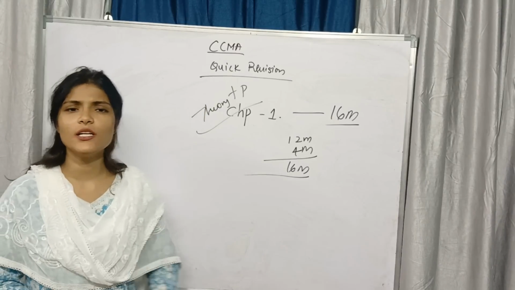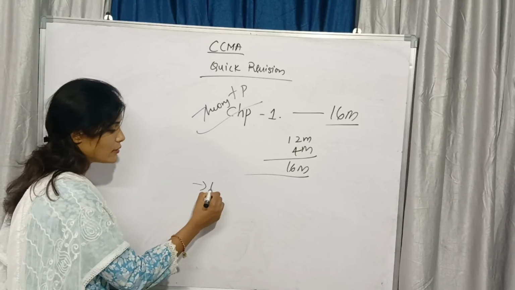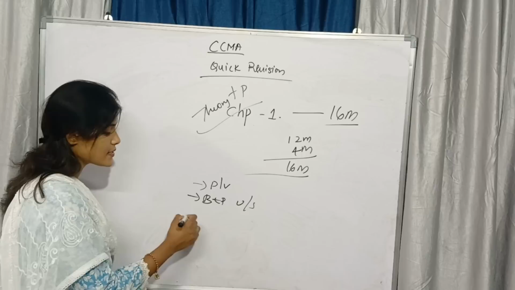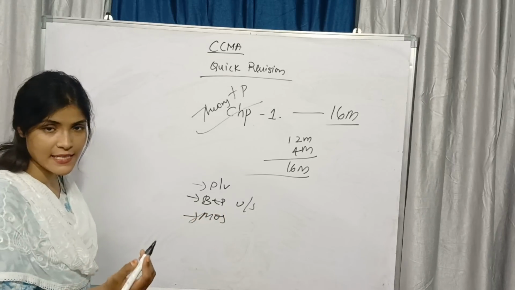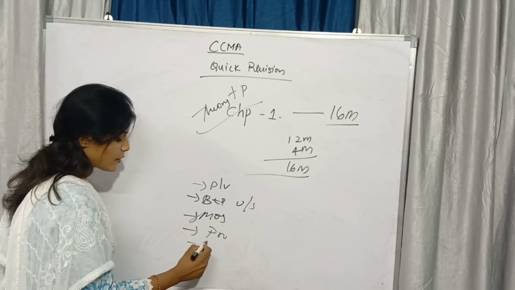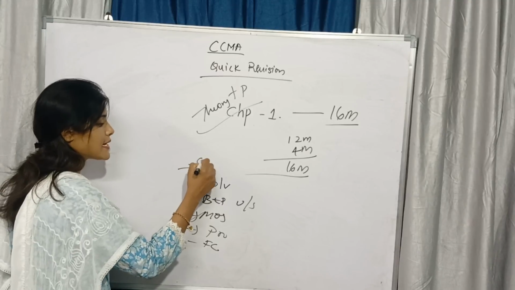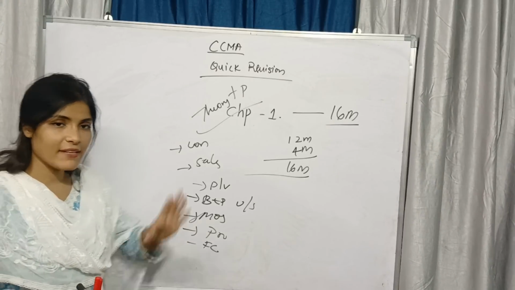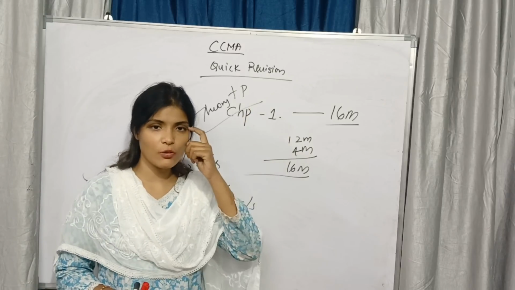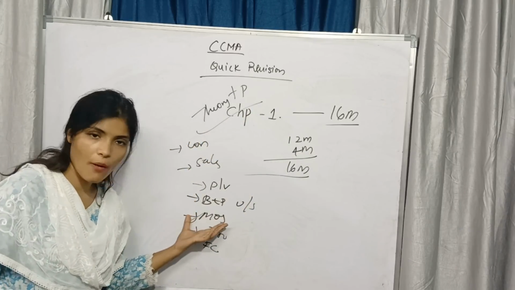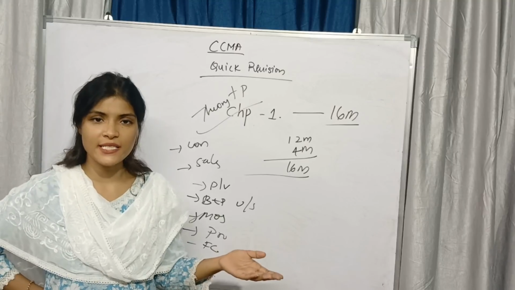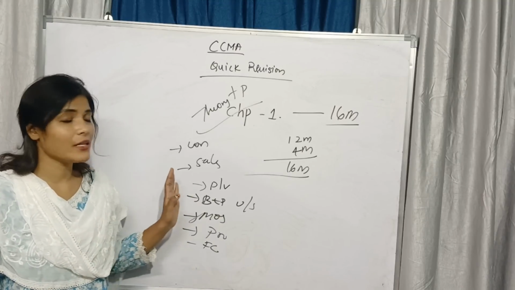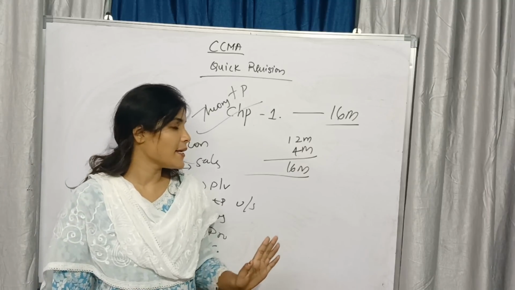After that, what you have learned about the problematic: the PV ratio, the BEP in units and sales, MOS in units and sales, finding of profit, finding of fixed cost, finding of sales, finding of contribution. Same formula based things you have found, no? They will only give the data in the question. Simply you need to write the formulas. You need to understand which formula is suitable and do the solution. So chapter 1 problematic is easy compared to chapter 2.